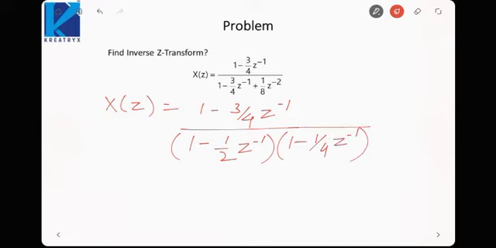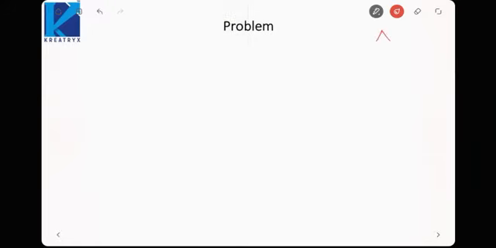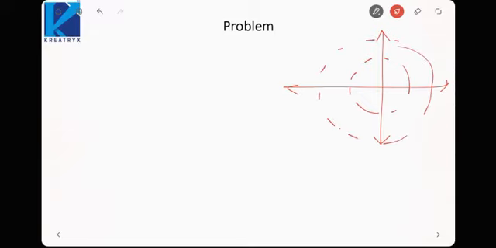So we see here we have two poles, that is, mod z equal to half and mod z equal to 1 by 3. If we plot, we have two concentric circles, one of radius 1/3, the other of radius 1/2.